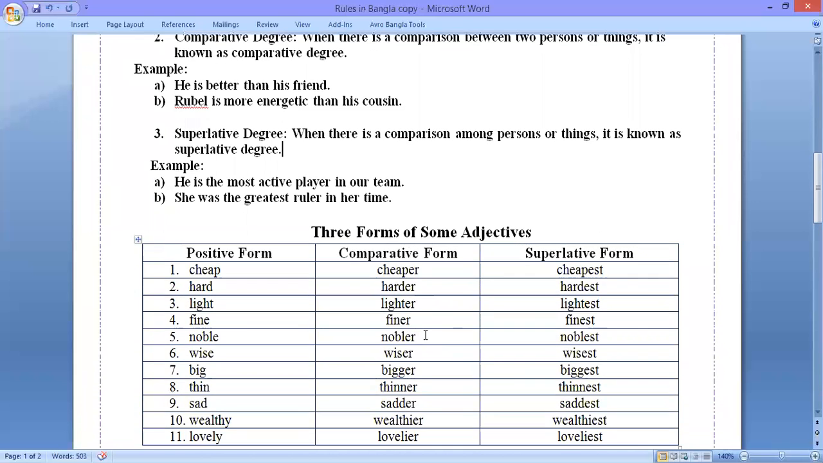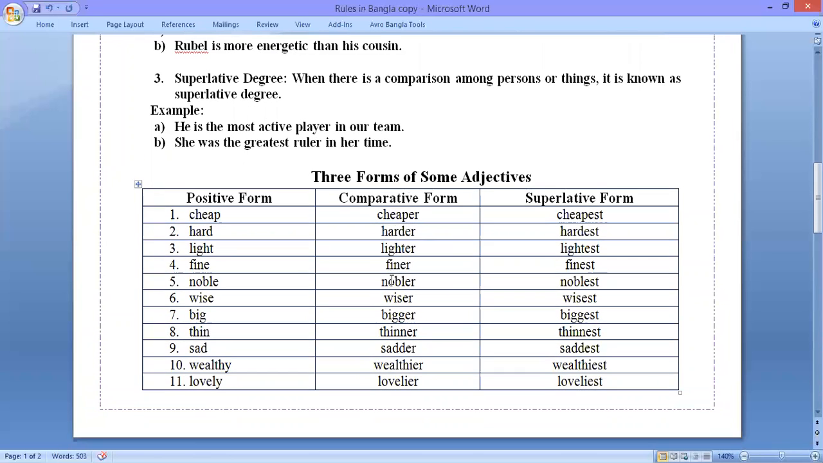Now I would like to discuss some forms of degrees. So there are three forms of degrees. They are positive form, comparative form, and superlative form. Number one: cheap, cheaper, cheapest. If we look at the first example, we can see that by using er we can make comparative, and by using est we can make superlative. Same is the matter with hard, harder, hardest; light, lighter, lightest.